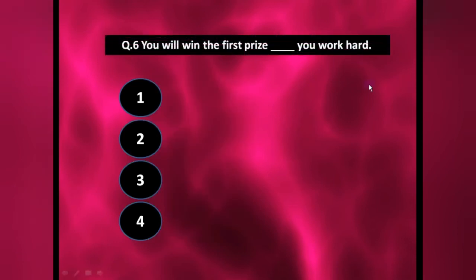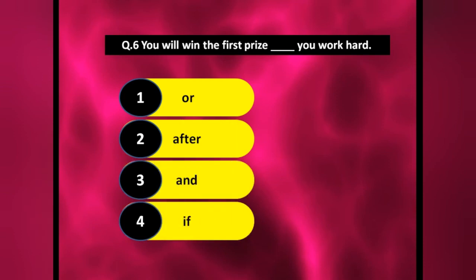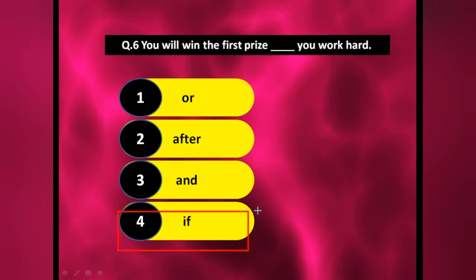Next one, you will win the first prize dash you work hard. So even you can judge the answer without getting the options also. You will win the first prize. आप first prize जीत जाओगे अगर आपने hard work किया. So for अगर we are going to use if you work hard. So for this, if you work hard. So in that condition we have to use if you work hard.